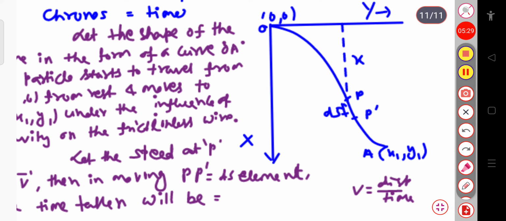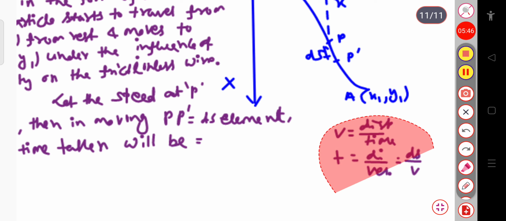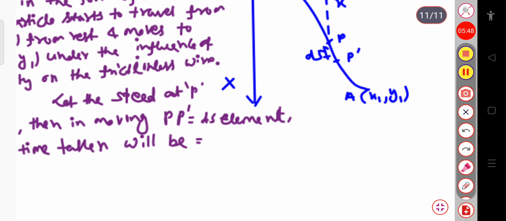Here the displacement is ds and the velocity is v. So the time taken will be equal to ds divided by v.